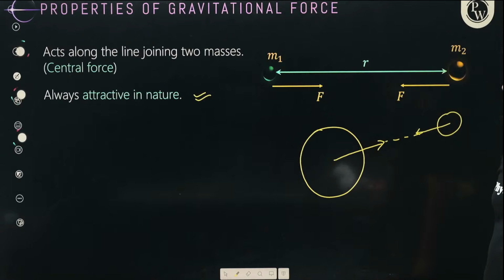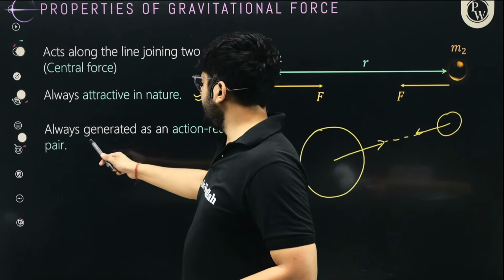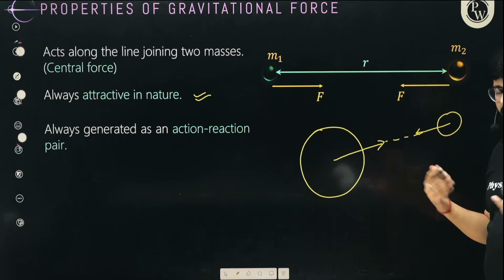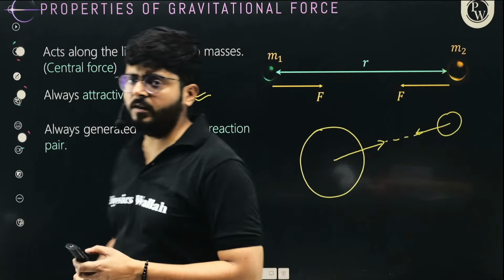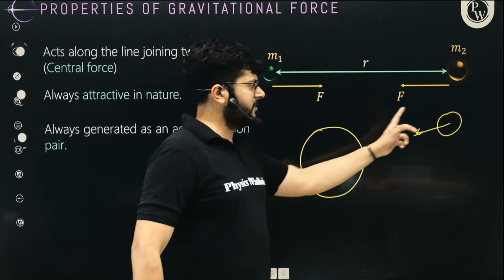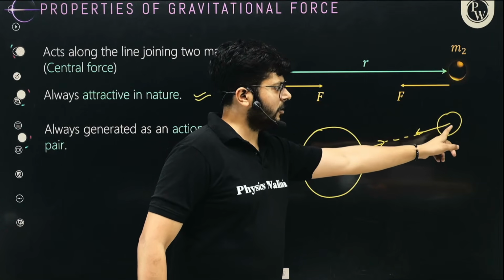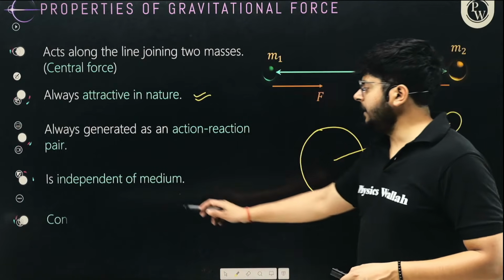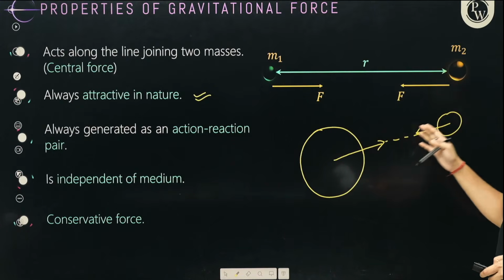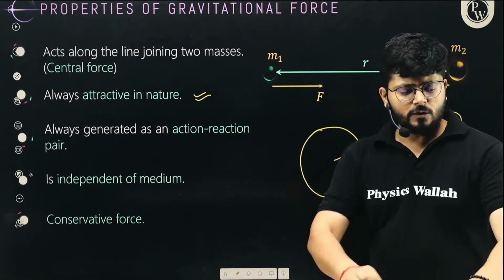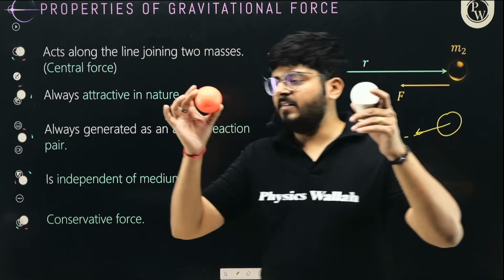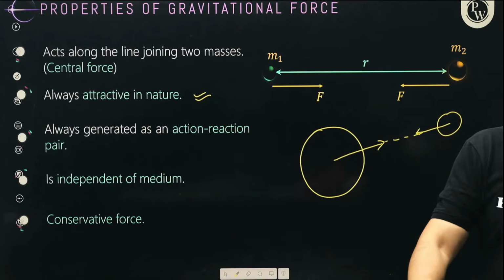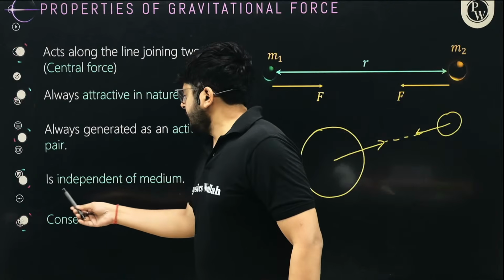So the next thing, it is always generated as an action-reaction pair, right? Like every other force, this force is also an action-reaction pair. Whatever force is applied by this object on the first one, the same force is applied by the first one on this object. So, action-reaction pair. It is independent of medium. Whatever medium we have in between them, the value of force is always going to be the same, right? If you have two masses, the gravitational force between them will not change. It is independent of medium, right?